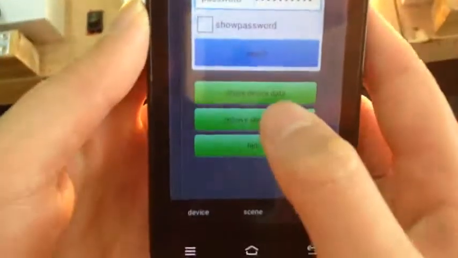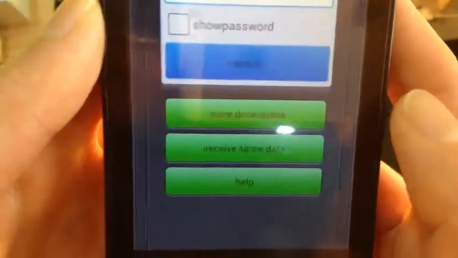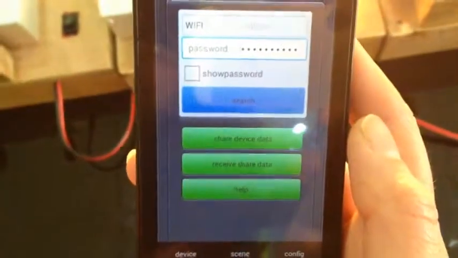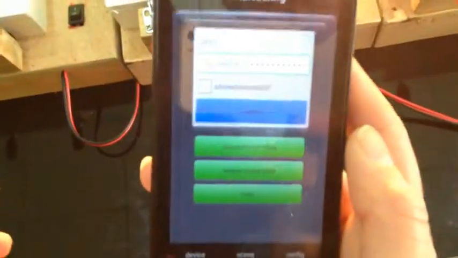Here, you can share the device data to another mobile phone, so the other mobile phone can receive data from your mobile phone and doesn't need to reset the switch anymore. Then it's okay.